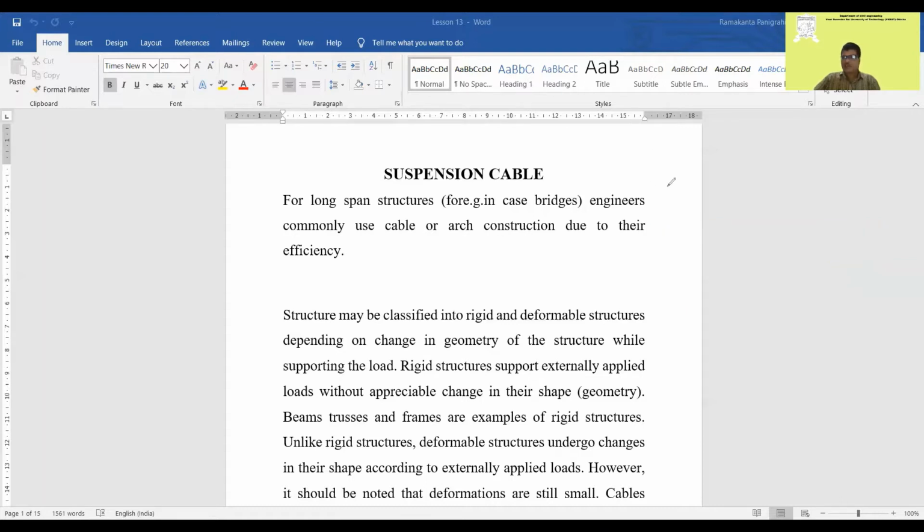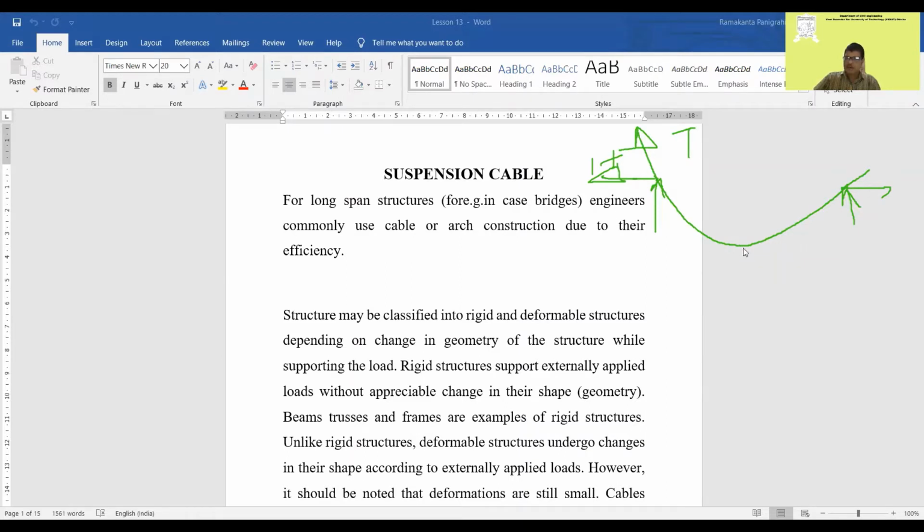Now, second thing: you have seen the arch is completely in compression. Now cables will be like this. This is the cable. The cable has reactions at these ends, and the reaction is always tension in nature. So the tension will always be like this. There will be a horizontal reaction at the ends, and a vertical reaction like this.